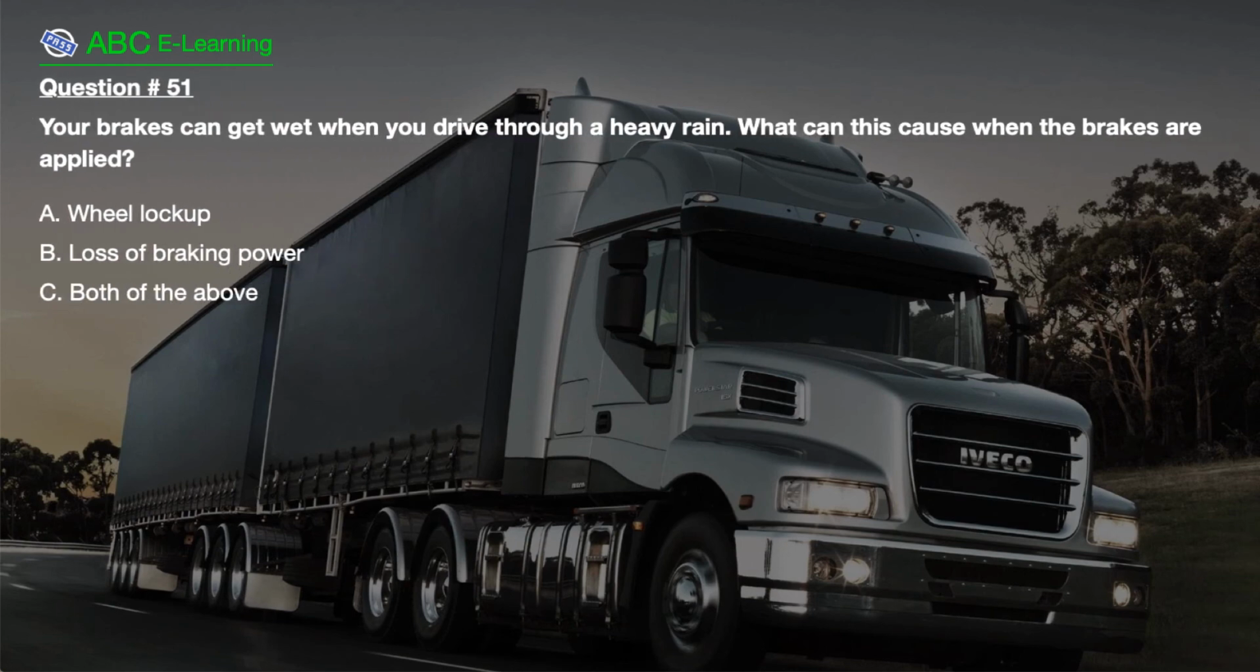Question number 51. Your brakes can get wet when you drive through a heavy rain. What can this cause when the brakes are applied? A. Wheel lockup. B. Loss of braking power. C. Both of the above.